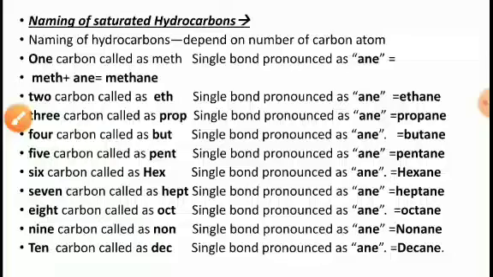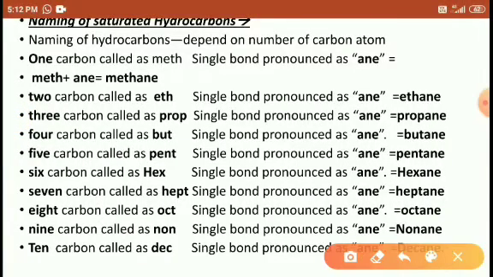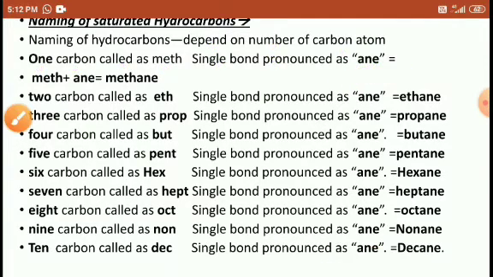Okay. Naming of saturated hydrocarbons, students. Naming a hydrocarbon depends upon the number of carbon atoms. This is the most important, students. Look at here. For one carbon the prefix used is meth, and a single bond is pronounced as the suffix ane.